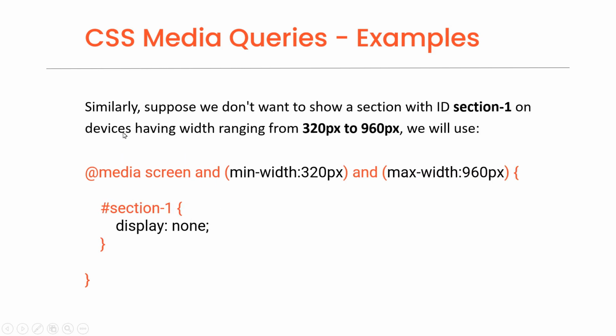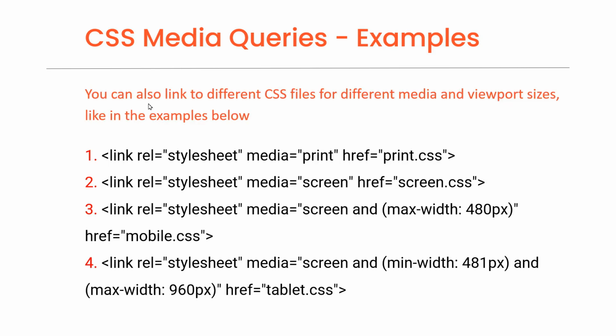Similarly, suppose we don't want to show a section with ID section1 on devices having width ranging from 320 pixels to 960 pixels. We will use the following media query. You can also link to different CSS files for different media and viewport sizes, like in the examples below.